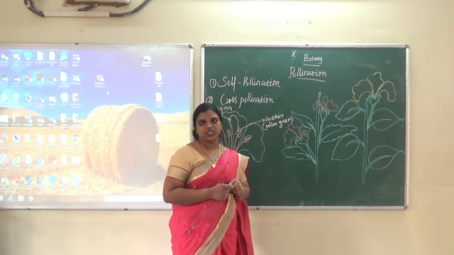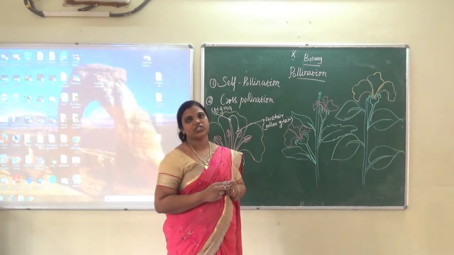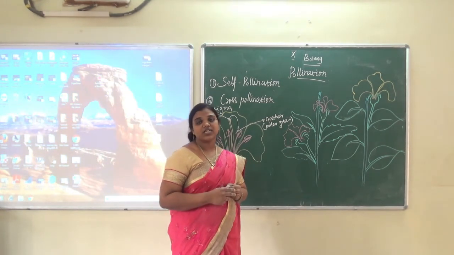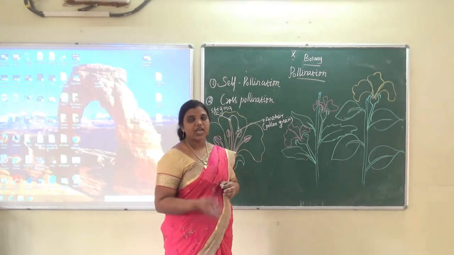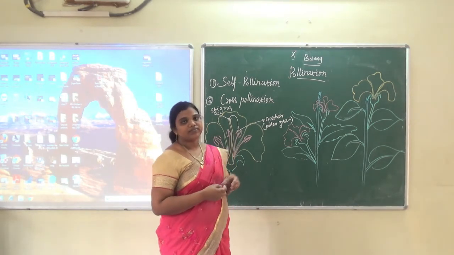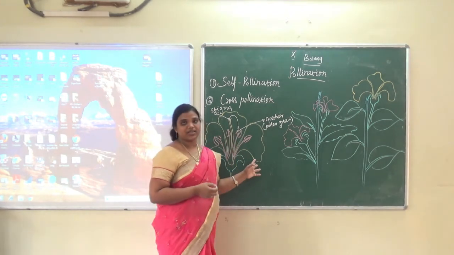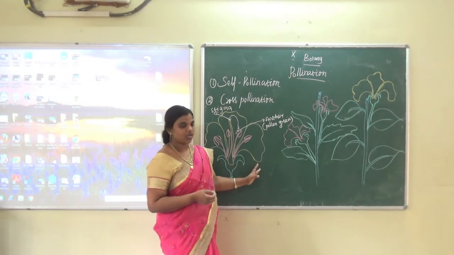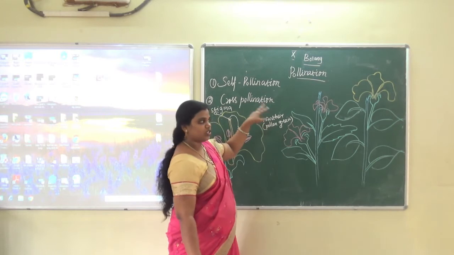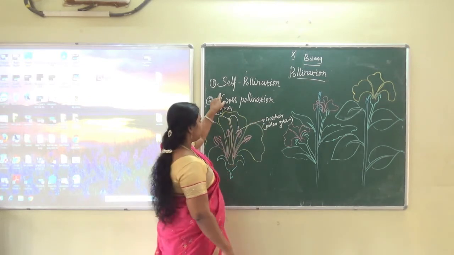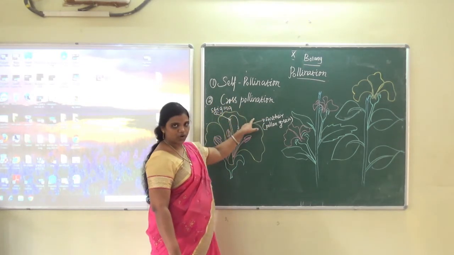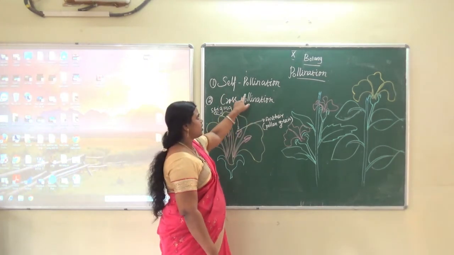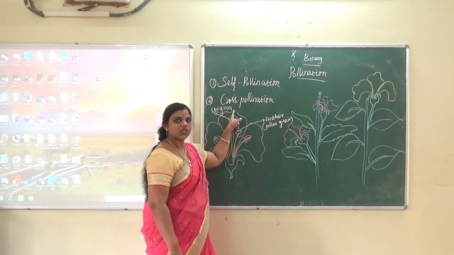Importance of pollination: there are two. It results in fertilization, and second, new varieties of plants can be produced. Normally there are two types of pollination: one is self-pollination and the other is cross-pollination.